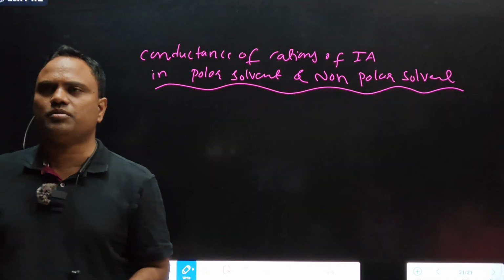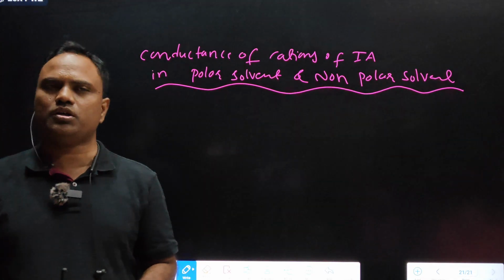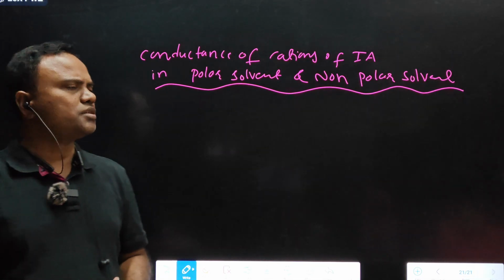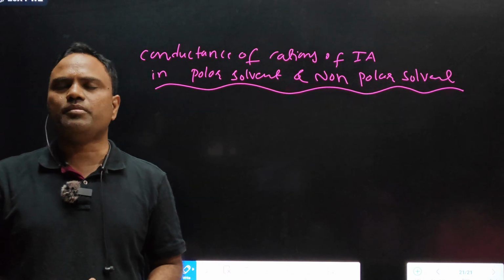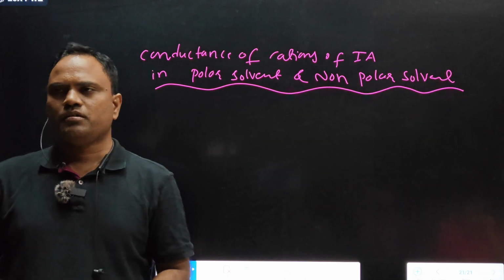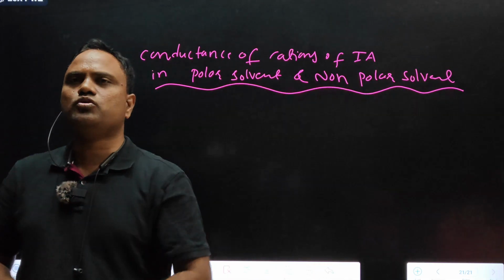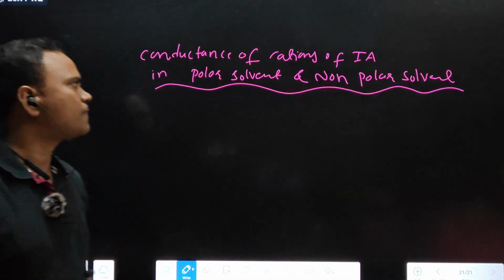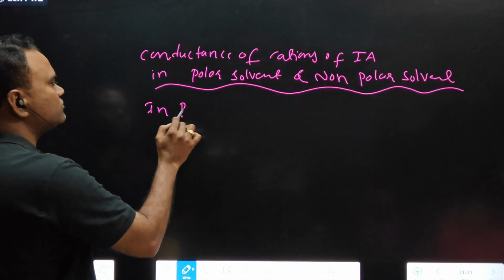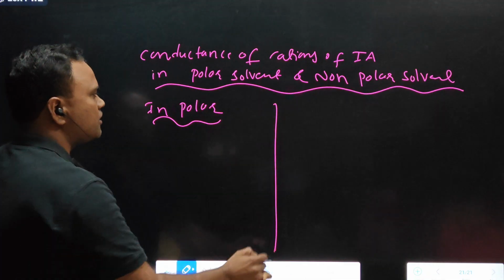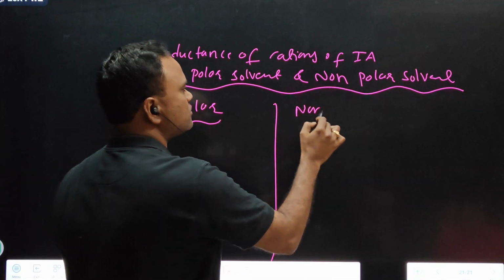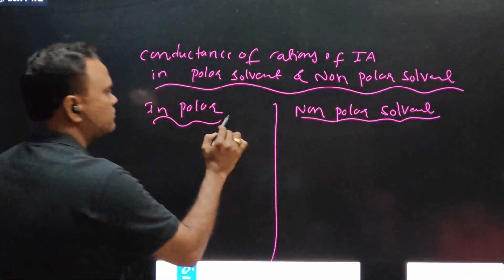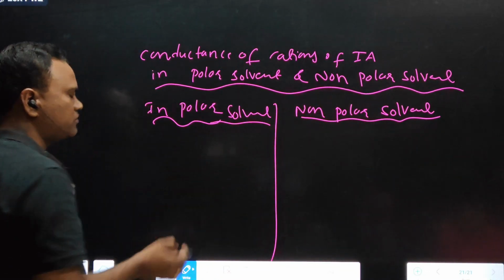In polar solvent, what are the examples of polar solvents? Polar solvents, water, alcohol, all these are polar solvents. Non-polar solvents, benzene, CCl4, carbon disulfide, these are non-polar solvents. So their conductivity of first group cations is different in polar and non-polar cases. In polar, first I will give the relation, then we will go with reason also. In non-polar solvent, polar solvent and non-polar solvent.